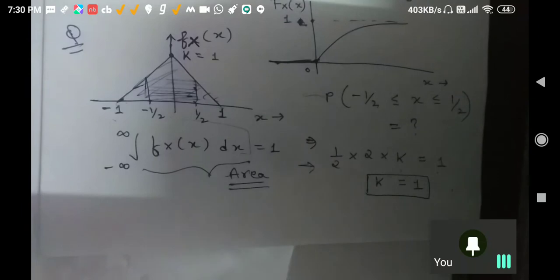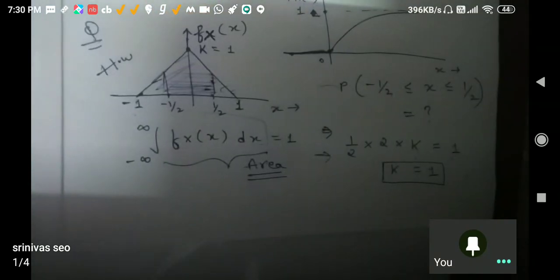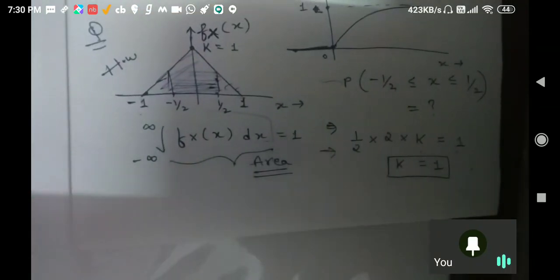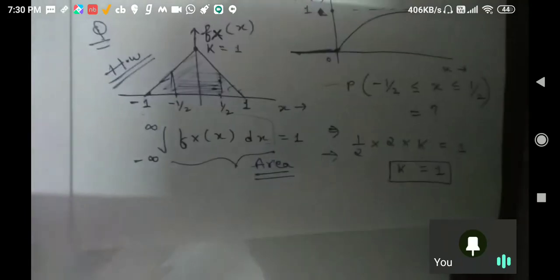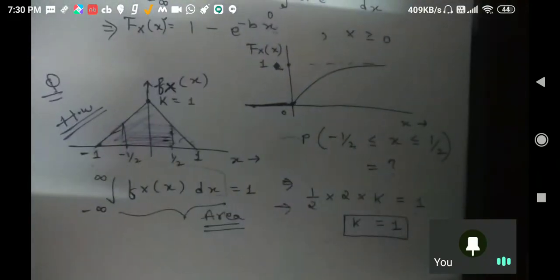Okay, I will ask for this answer tomorrow. Take this as homework now. Srinivas is saying 1 by 4. No, Srinivas, your answer is wrong. So take your time at home and just tell me whether you are getting this answer or not.